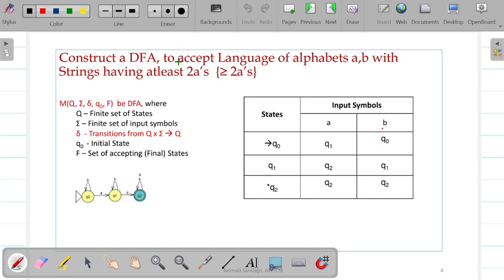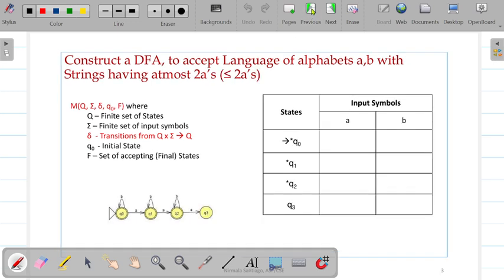Construct a DFA to accept the language over alphabets A, B with strings having at most 2 A's. At most means a maximum of 2 A's, which means there need not be an A at all, or there can be a single A, or 2 A's. And B's can appear anywhere, any number of times. This is what is given in the question.